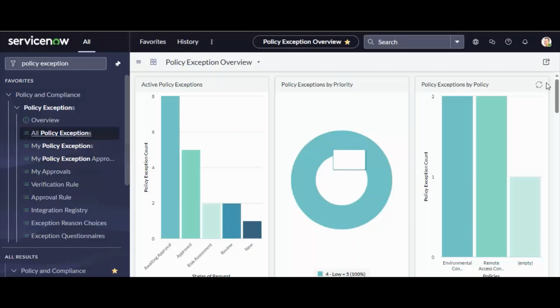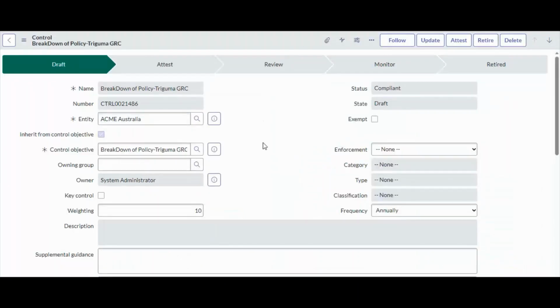But our concern today is to understand the policy exception. Basically, a policy exception is a relaxation for any particular person or entity against any control, policy, or issue. In the last lecture we discussed how indicators monitor the control, and if the indicator result is fail, it will trigger an issue automatically. So let me open the control.